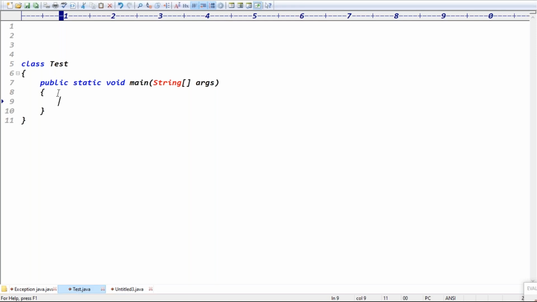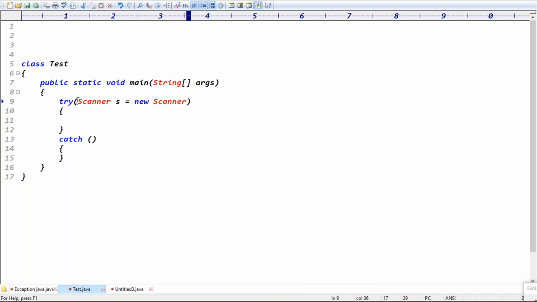If you declare the resource using the try block, in the try you can take parenthesis. Try, here parenthesis, you can take the resource. Which resource? Scanner resource. Scanner s equal to new Scanner of System.in, without catch also. Even catch is not required.